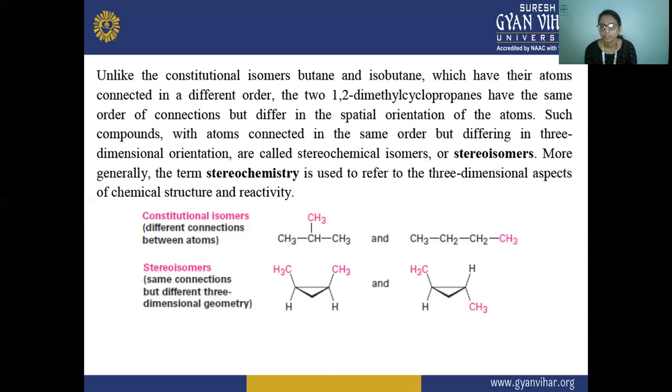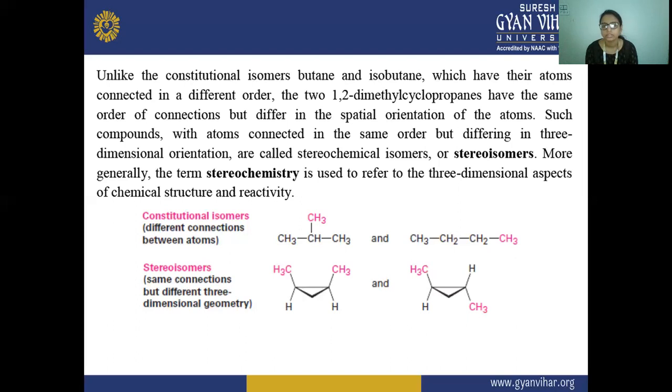So the difference between constitutional isomerism and stereoisomerism is that in constitutional isomerism, the atoms are connected differently. But in stereoisomerism, the connection is the same, but they differ in the arrangement of the atoms, that is, they have different three-dimensional geometry.